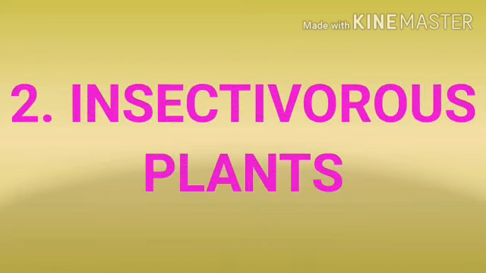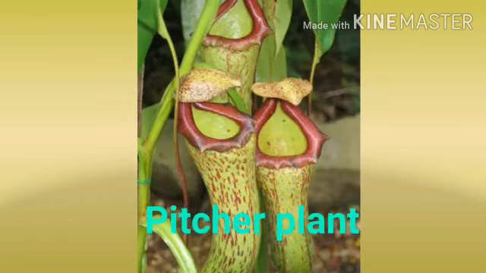Have you seen any plants eating insects? Yes, there are some plants eating insects and digesting them. It may be green or of some other color. Such plants are called insectivorous plants. Here you see the picture of an insectivorous plant called the pitcher plant. Okay, it is also green in color.